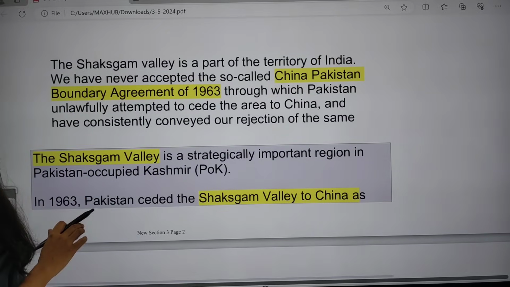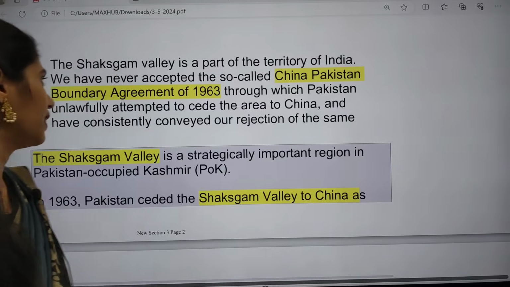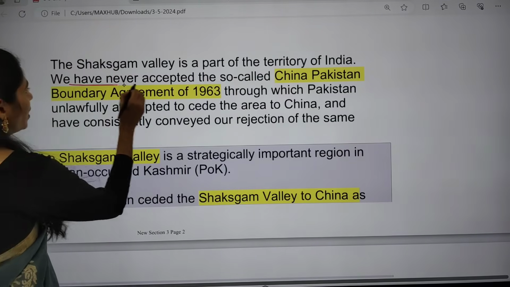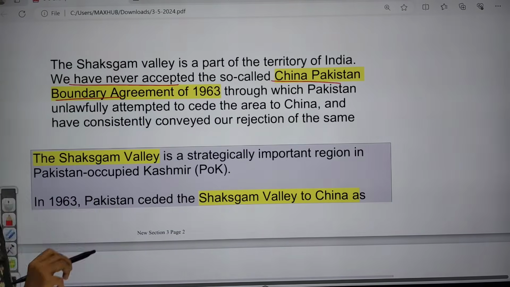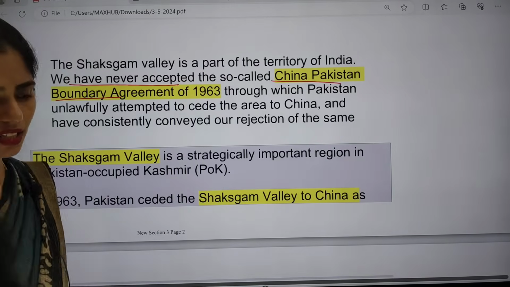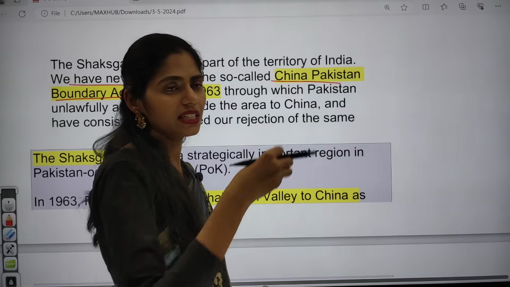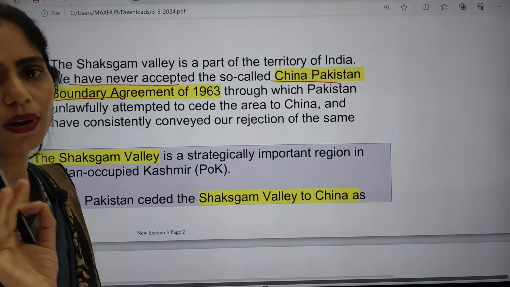So this Shaksgam Valley is a very important part of our territory of India. And we have never accepted the so-called China-Pakistan boundary agreement of 1963. In this agreement, as I said, the Shaksgam Valley area was given to China by Pakistan. But India is not accepting this boundary agreement.